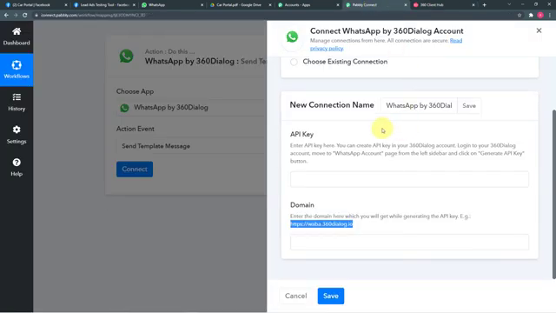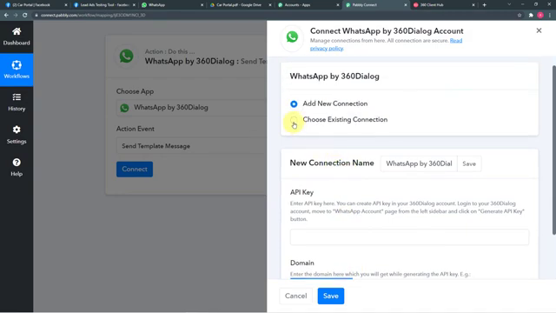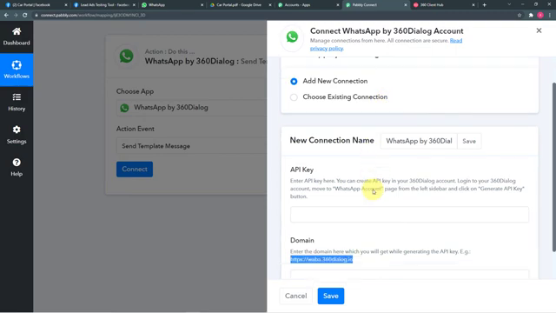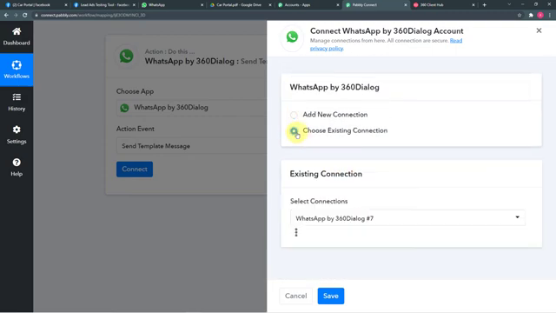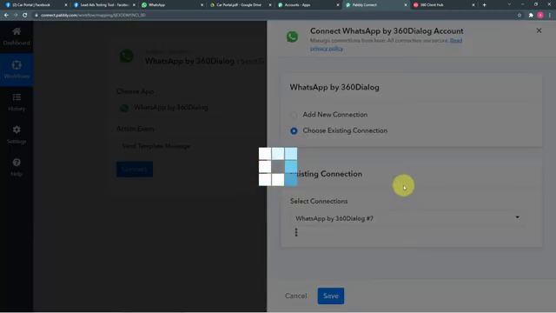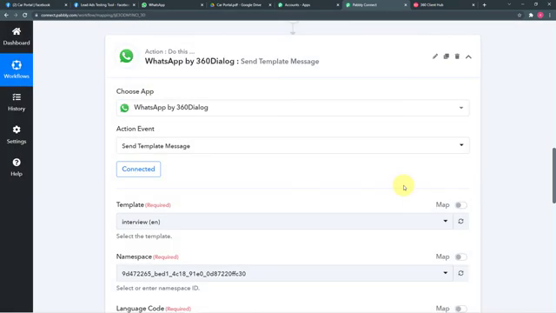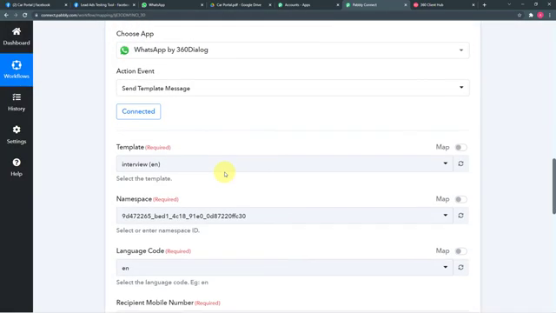Okay, once you have made the connection by this process that I have shown you, by pasting the API key and the domain name, if you want to make the connection again, you can choose the existing connection option also. As I have already made a connection before in a different workflow by this process with 360 dialog, I can choose the existing connection option. Now I just have to click on save and you will see that we are connected with 360 dialog. You can see the connected status showing up. That means we are connected with the 360 dialog application.